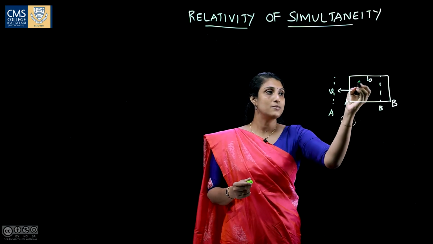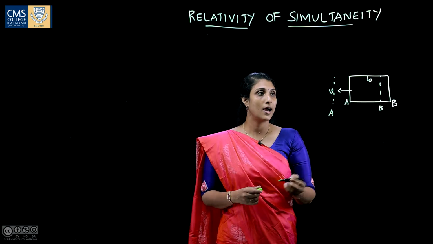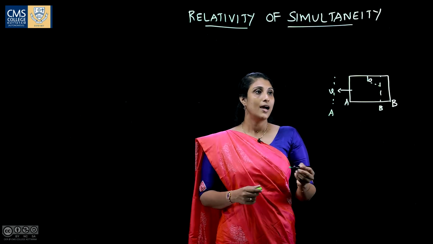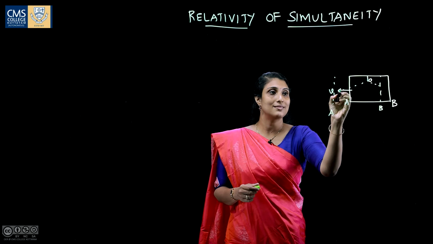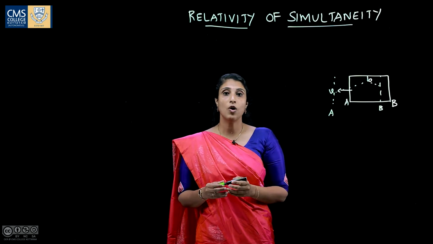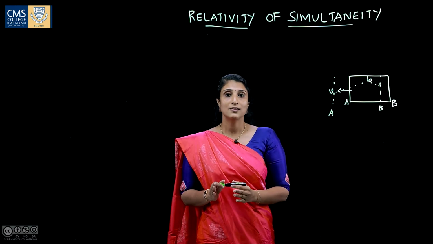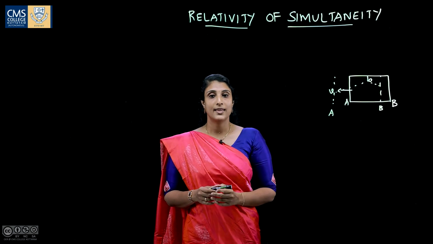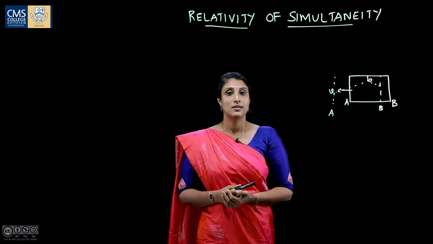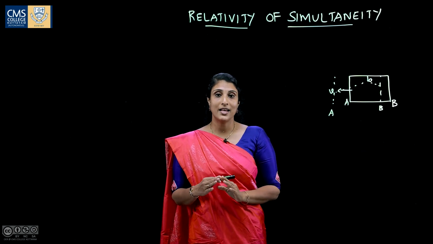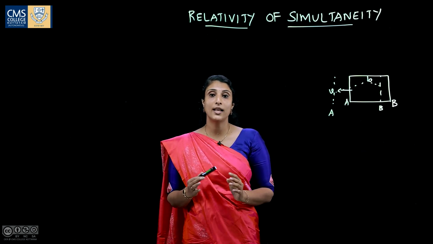So, the light pulse propagating from this point has to travel a shorter distance to reach the point B and it has to travel a longer distance to reach the point A. That is, for an observer on the ground, it will reach both ends at different times. That is, the events are not simultaneous. That is, simultaneity is a relative concept but not an absolute one.